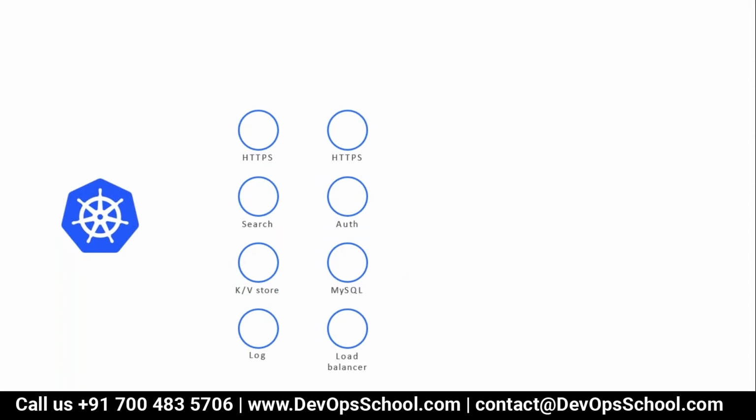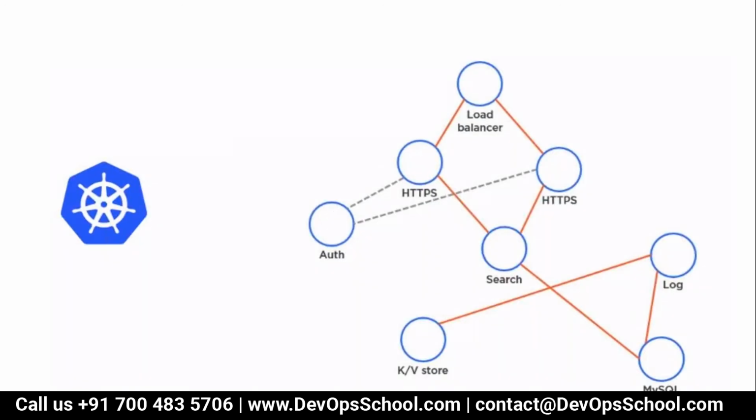Some of these are HTTP microservices, some are search microservices, some are auth, some are this, some are that. So the question is, these are the microservices which are running in a cluster and talking to each other with certain guidelines controlled by Kubernetes. Controlled by Kubernetes. So that's the reason I've been telling you Kubernetes is an orchestrator for microservices as well.